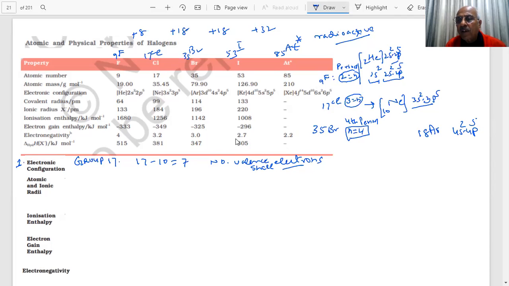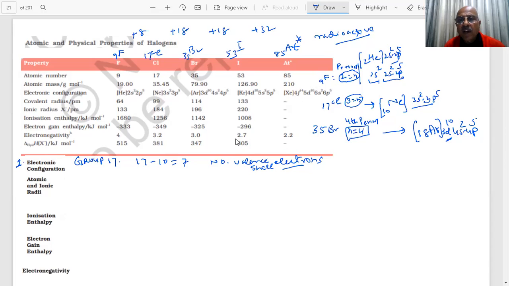What is that? Argon. How many electrons are there? 18 plus 2 is 20, plus 5 is 25. But there are 35, students. Then there will be 3d10 also here. So we can write the electron configurations.